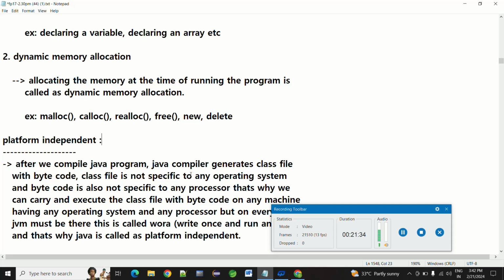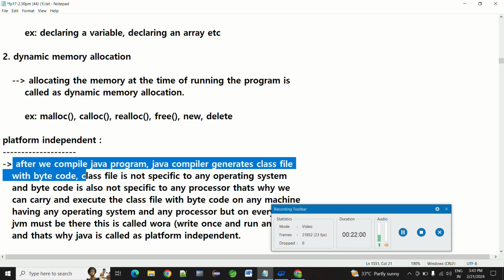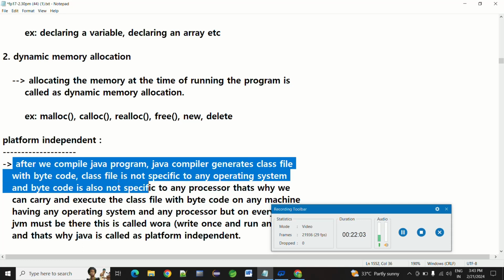So that bytecode will run on any platform, not specific platforms like Windows, Linux or Mac. Once the bytecode is generated, you can run it on any platform. It is not specific to any operating system, and bytecode is also not specific to any processor.